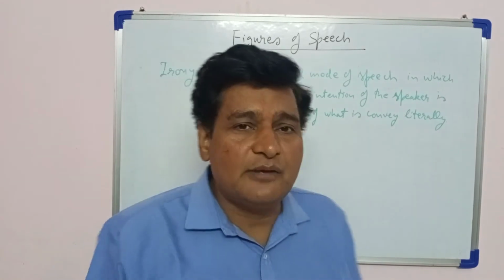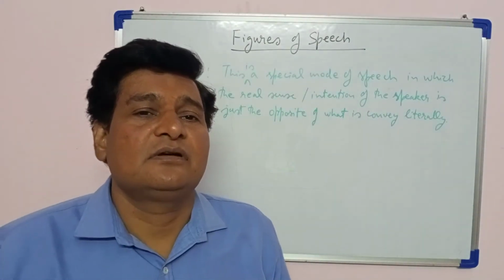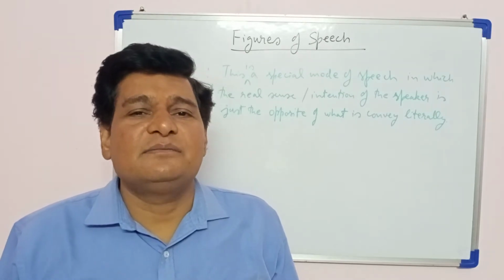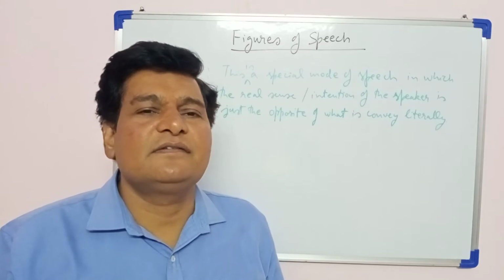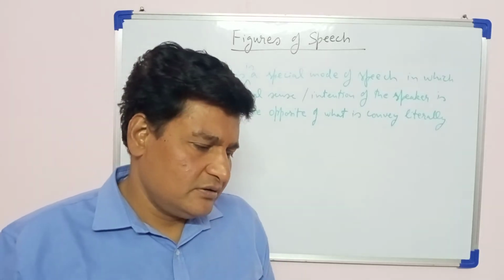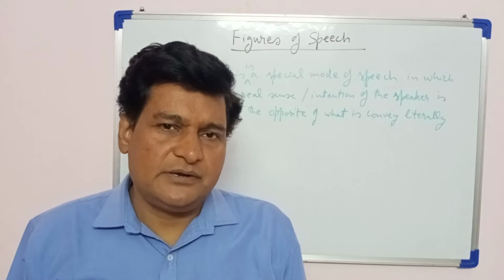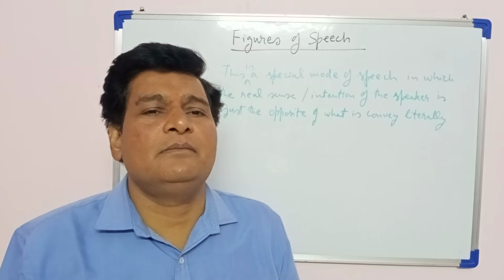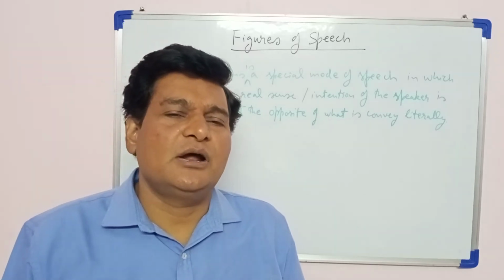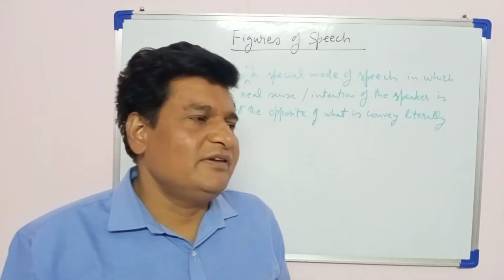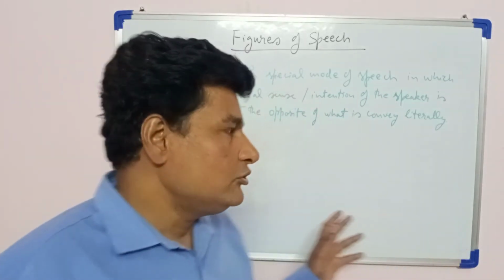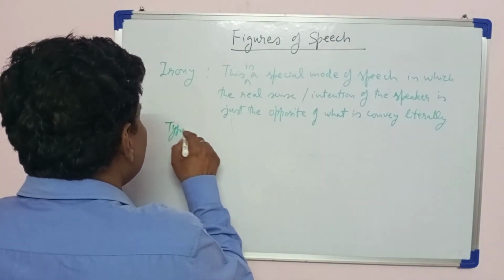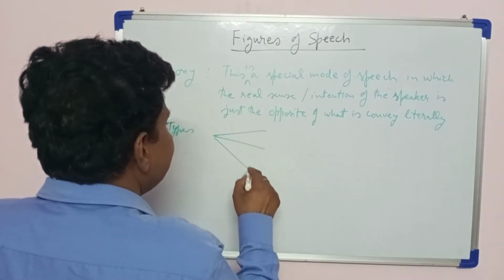As I have told you, sometimes a speaker says something but he intends some other thing. His real sense is something else than the literal meaning conveys. Sometimes the situation shows you something, but in reality it is something different. The outcome is something different. You expect something from a situation, but the real outcome is something different. So we will understand it in detail. So let us understand what are the types of irony. Types. There are three types.